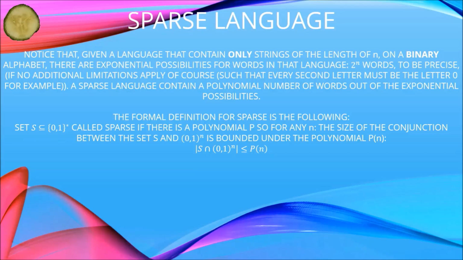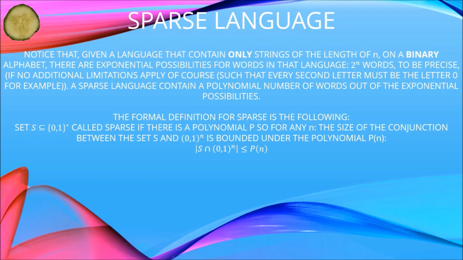Alright, sparse language. Notice that given a language that contains only strings of length n on a binary alphabet, there are exponential possibilities for words in that language, 2 to the power of n words to be precise, if no additional limitations apply, such as every second letter must be the letter 0, for example. A sparse language contains a polynomial number of words out of the exponential possibilities. The formal definition for sparse is the following.